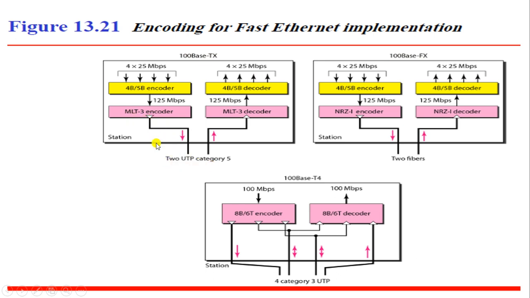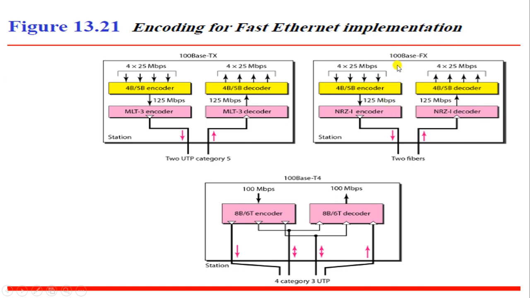So over here you will be using the MLT3 encoder. MLT3 is nothing but multi-level transmit. Similarly, at the other end you will be using the MLT3 decoder. In that case, the data will be encoded by using the 4B/5B encoder. What does B mean? B over here is nothing but bits. Fine. So then it is going to go to the encoder. Similarly, the decoding will be there at the receiver end.